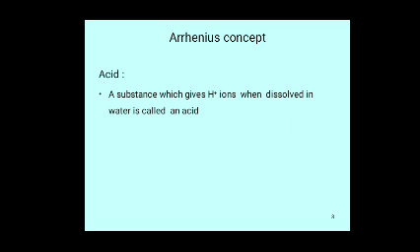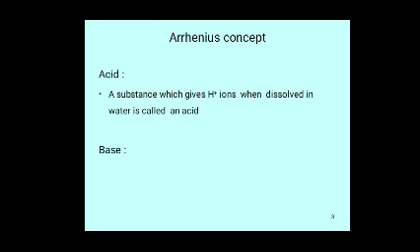Examples: HCl, hydrochloric acid; H2SO4, sulfuric acid; HNO3, nitric acid; CH3COOH, acetic acid.